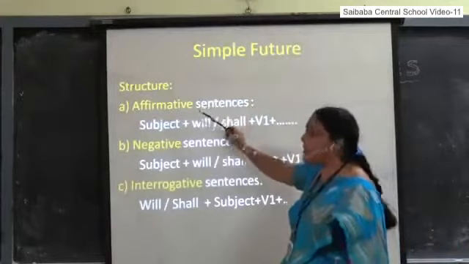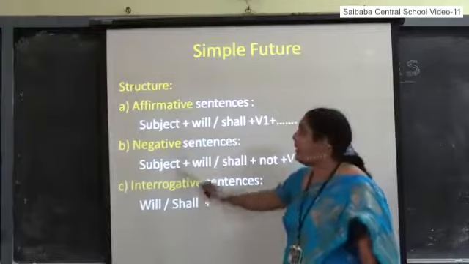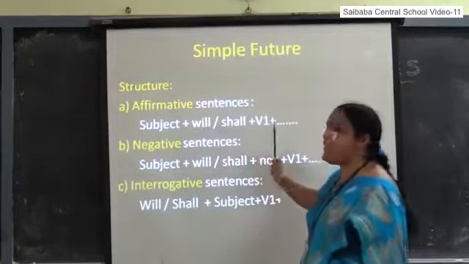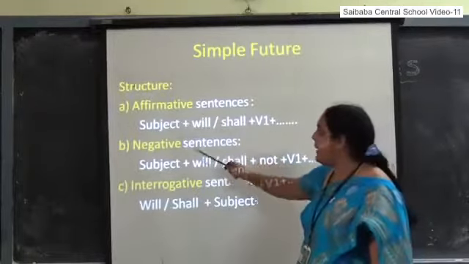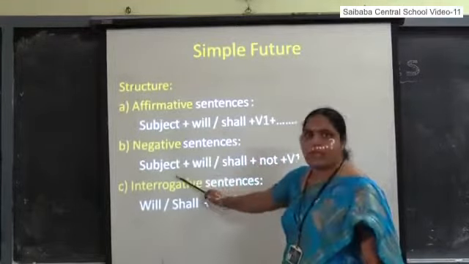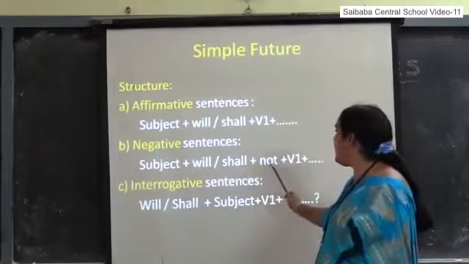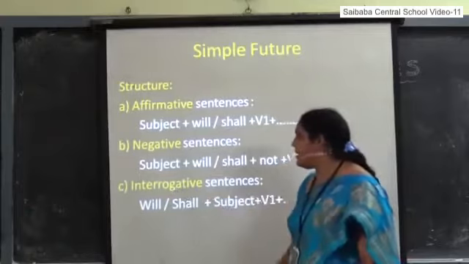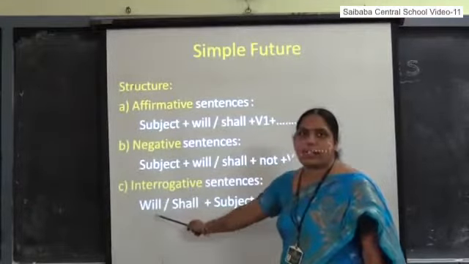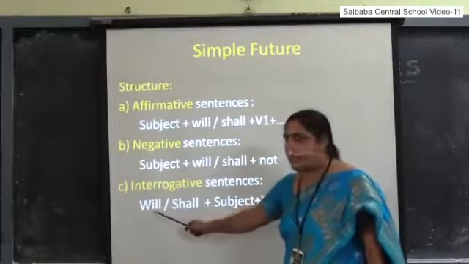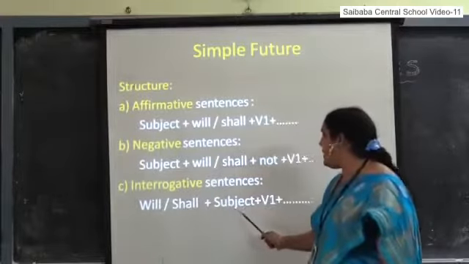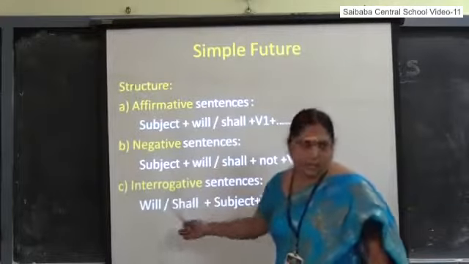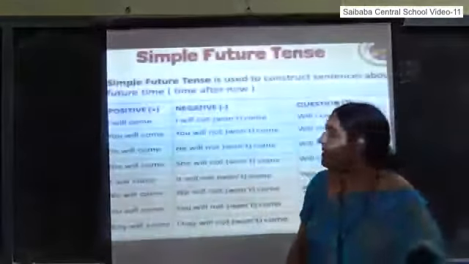In simple future tense, the structure goes like this. In affirmative sentence, subject plus will or shall plus V1. In negative sentences, subject plus will or shall plus not plus V1. In interrogative sentence, will and shall are the interrogative words, they come forward, and here will or shall plus subject plus V1. Let us see how this structure is applicable in sentences.